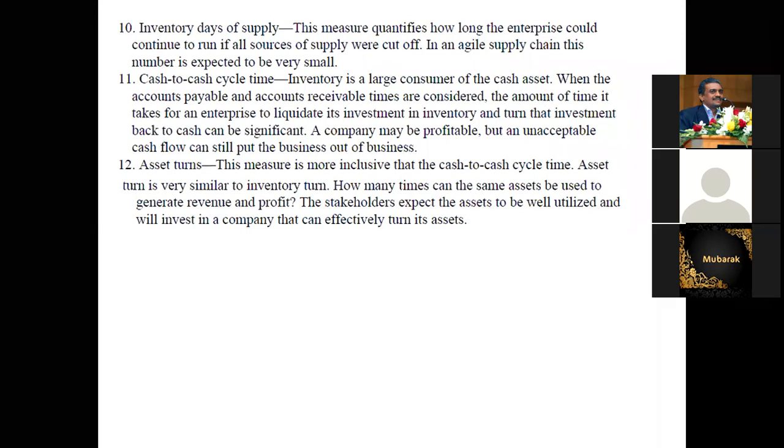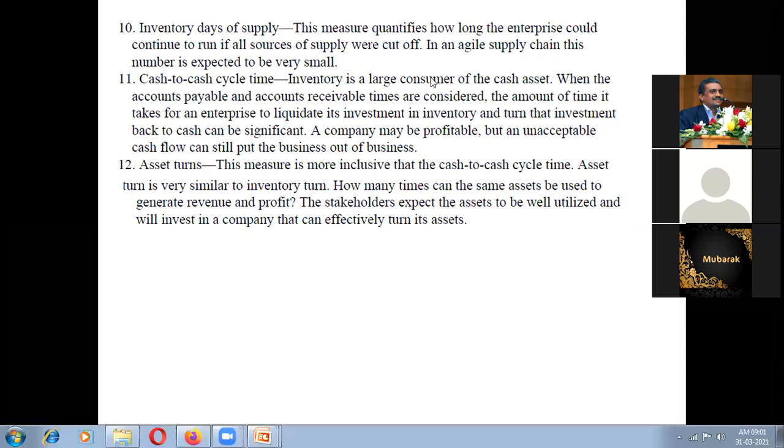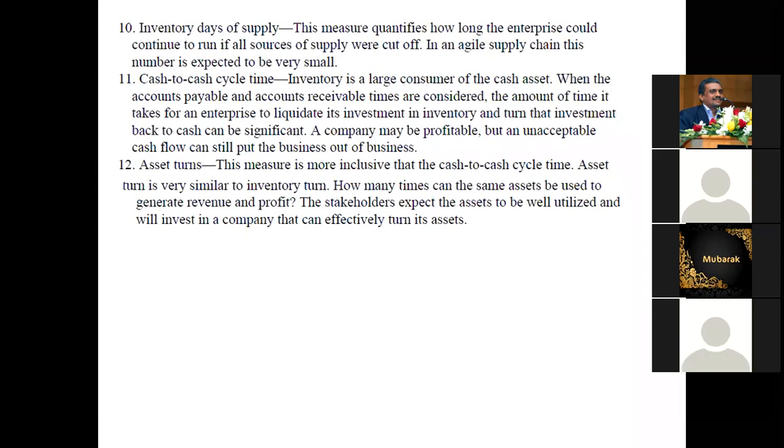Cash to cash cycle time. For example, inventory is a larger consumer of the cash asset, when the accounts payable and accounts receivable times are considered. So we need to manage accounts receivable and accounts payable. The amount of time it takes for the enterprise to liquidate its investment in inventory and turn that investment back into cash can be significant.